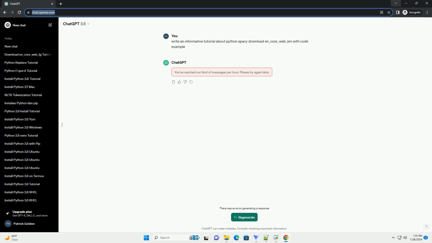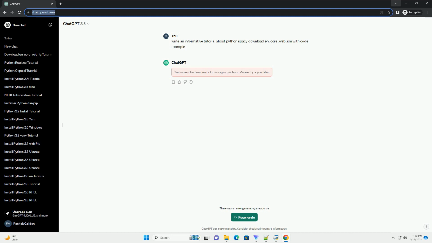You've successfully downloaded and used the en_core_web_sm model in spaCy. Now you can leverage its capabilities for various natural language processing tasks, such as tokenization, POS tagging, and lemmatization. Feel free to explore spaCy's documentation for more advanced features and functionalities. Happy coding!